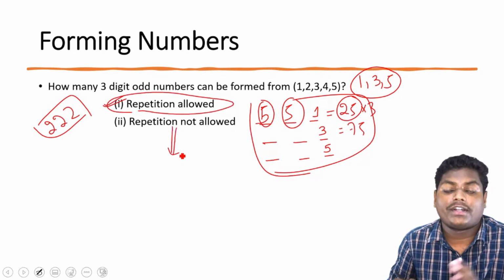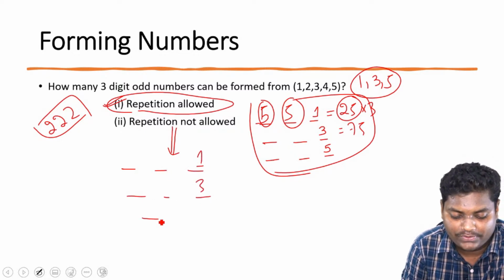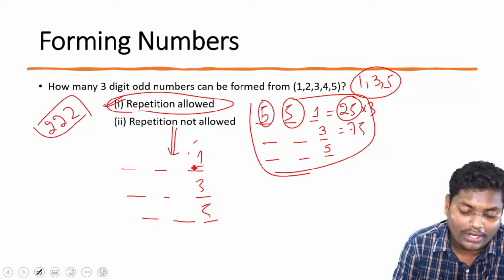If repetition is not allowed, I'll just show one case. You're doing the same thing. Same 3 cases we'll be doing. But the thing is, now we have restricted. The one number we have already lost.